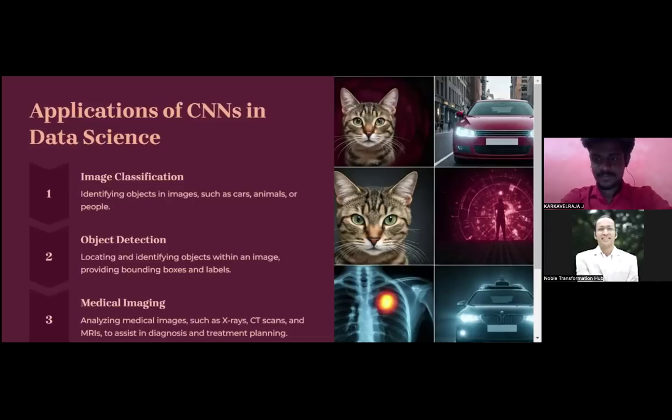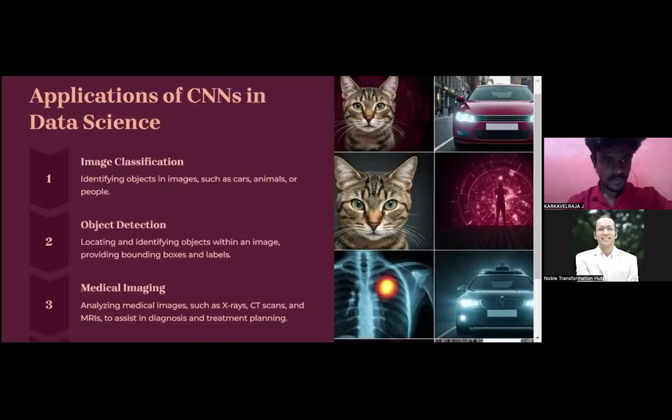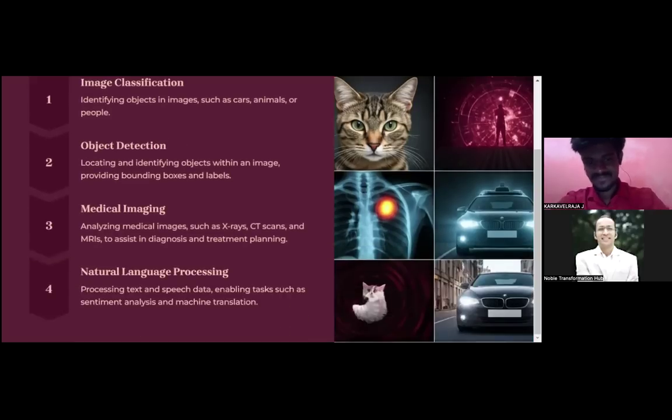Image classification is the first element. It identifies the objects in the image such as cars, animals, or people. That is very important in image classification in CNN. Then object detection: locating and identifying objects within an image, providing bounding boxes and labels. There is a science behind that also, and we'll go deep into that.